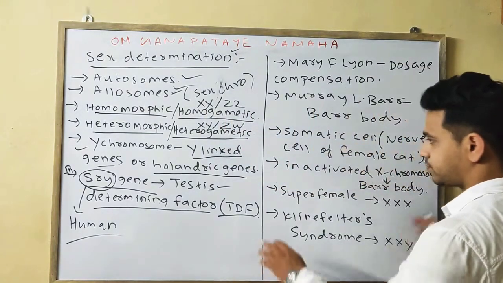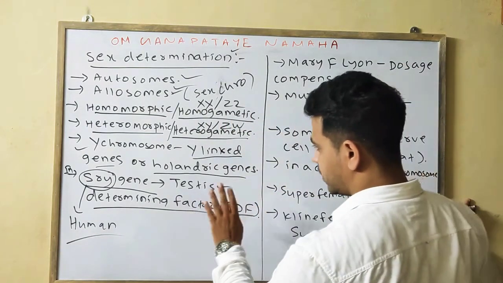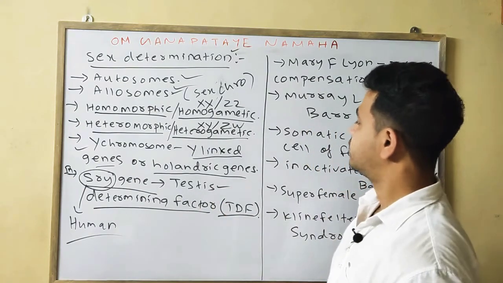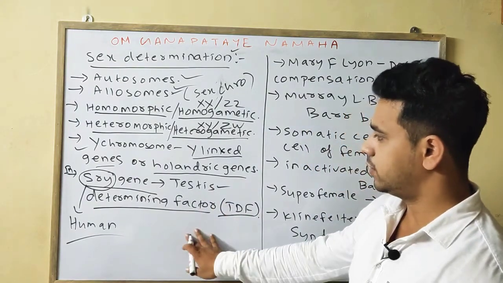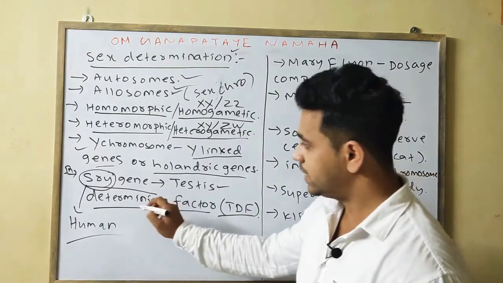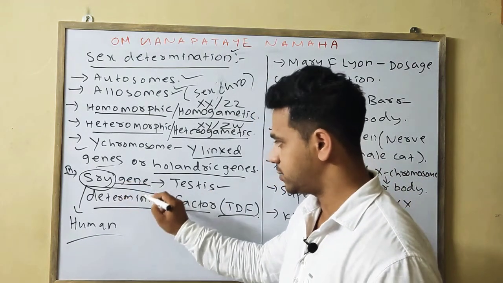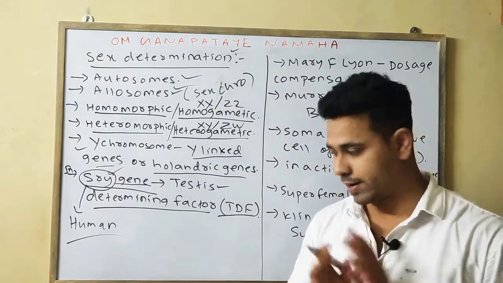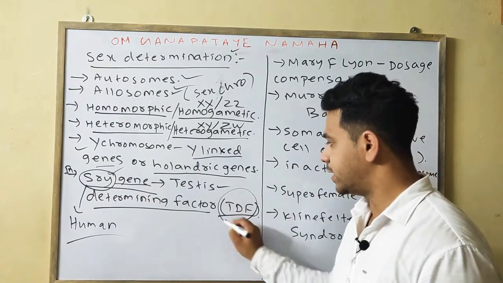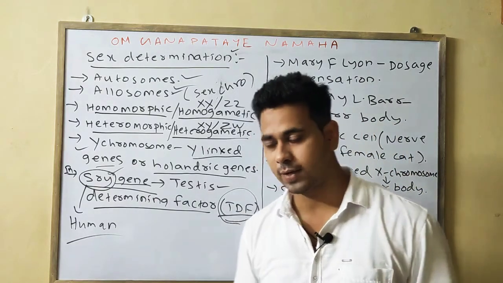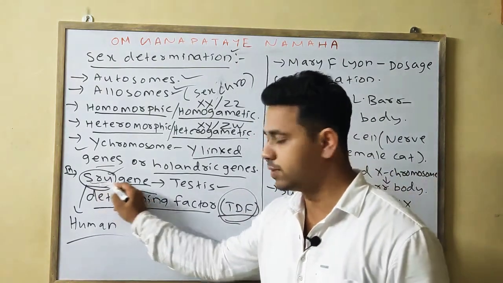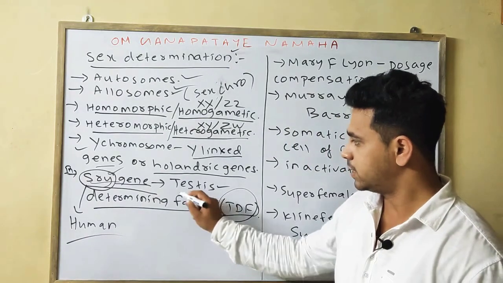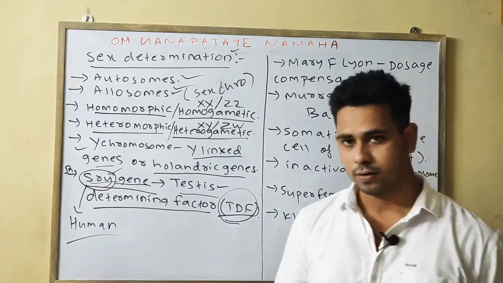If it is asked which gene is required for the development of the testis, your answer will be the SRY gene. If it is asked which protein or factor is present, then you will write TDF, the testis determining factor.